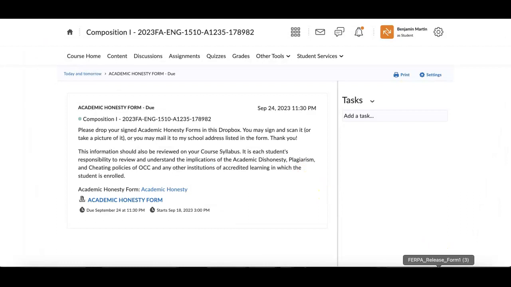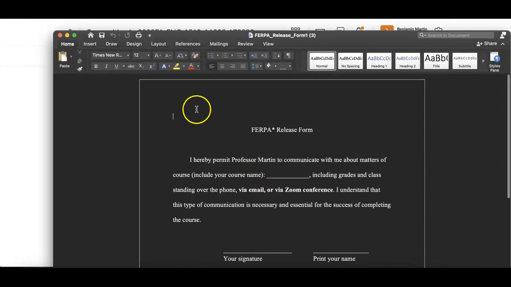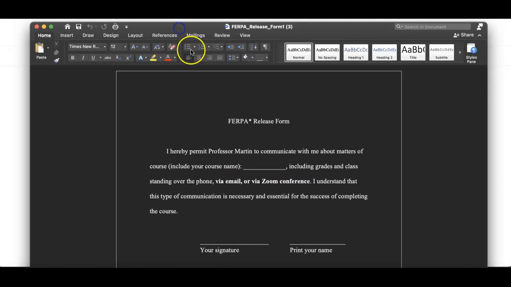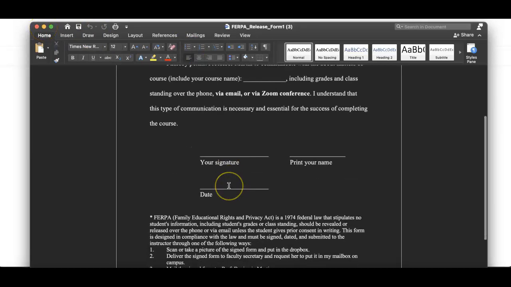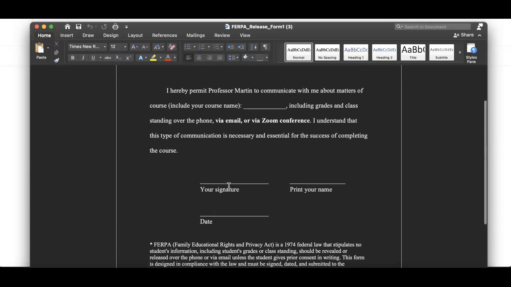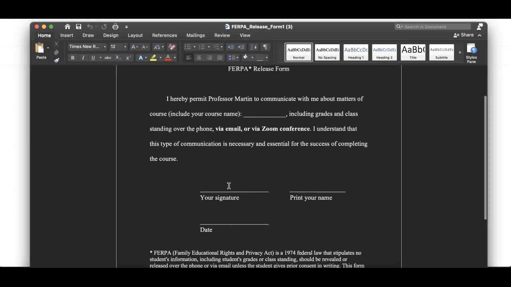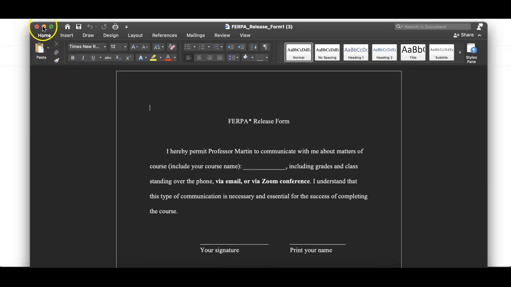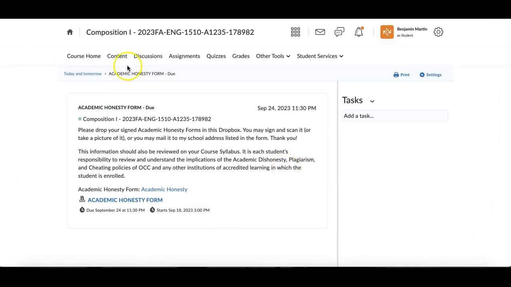It's covered here and in your syllabus about plagiarism. ChatGPT, Grammarly, those kinds of things. Don't use Grammarly or ChatGPT. Grammarly now has a component that's similar to it, and it does the same thing, so just avoid those and actually do the writing yourself. Same thing with FERPA, it's a communications form. Okay, so fill that out and submit by the end of week 1.